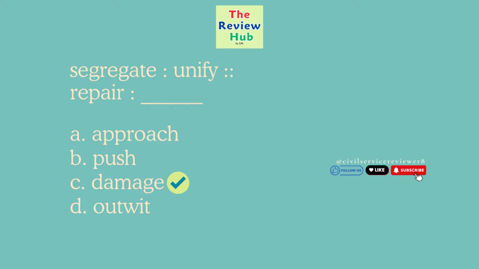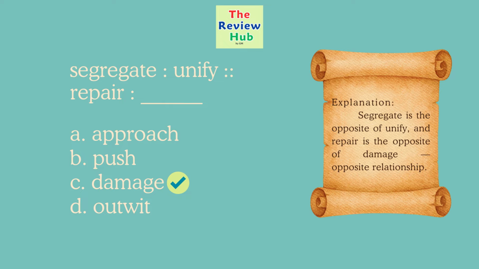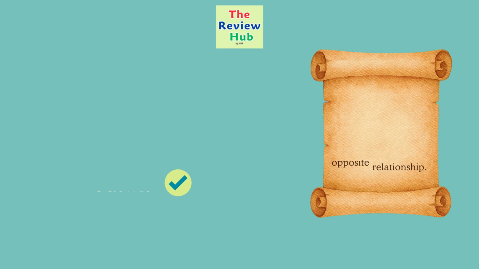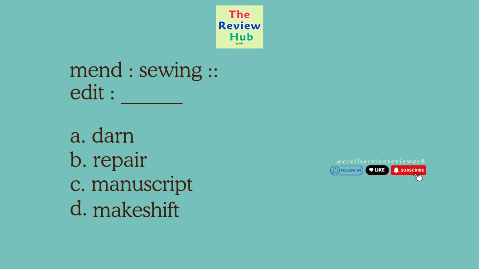The correct answer is C. Damage. Segregate is the opposite of unify, and repair is the opposite of damage. Opposite relationship. Mend is to sewing. Edit is to blank. A. Darn. B. Repair. C. Manuscript. D. Makeshift.